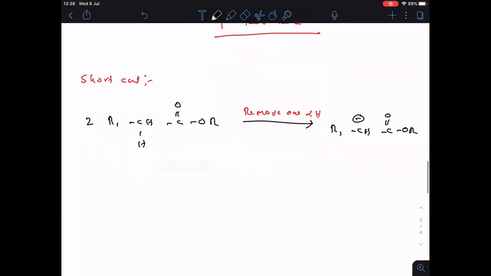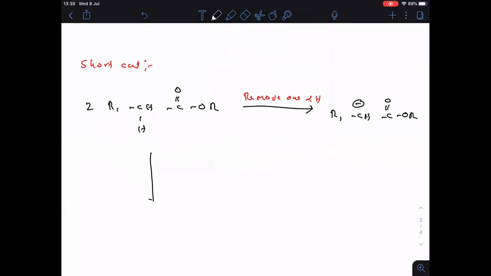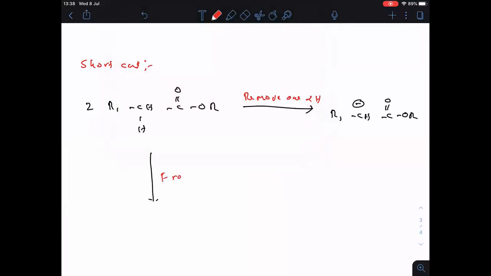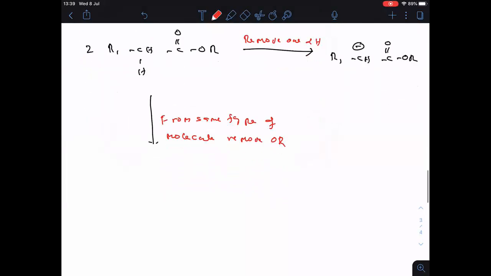We have to take 2 molecules here. Now, from the next molecule of the same type, remove OR.